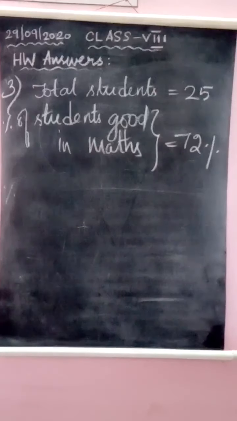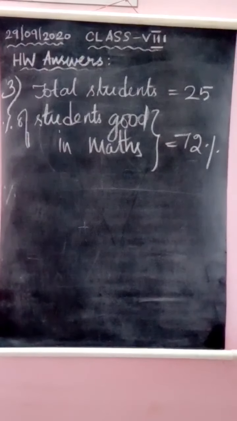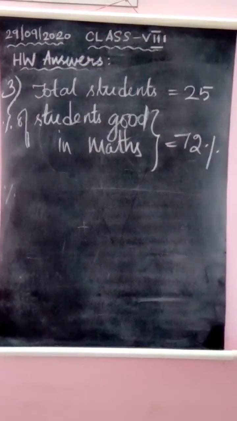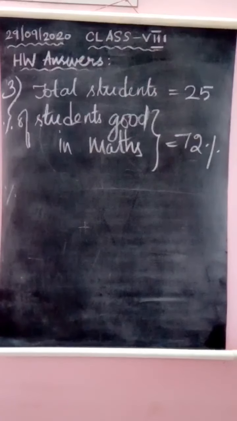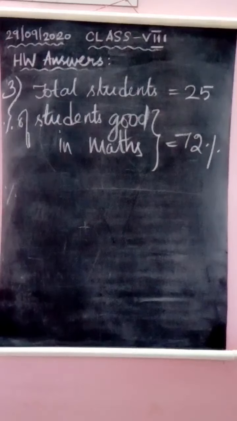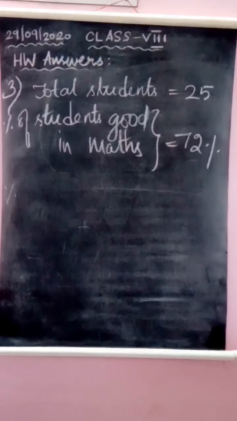Next question is the third question. Here, out of 25 students, 72% are good in mathematics. Okay, so we have to find how many students are not good in mathematics. So the total number of students is given as 25 and percentage of students good in maths is given as 72.